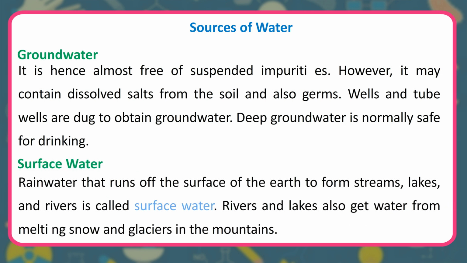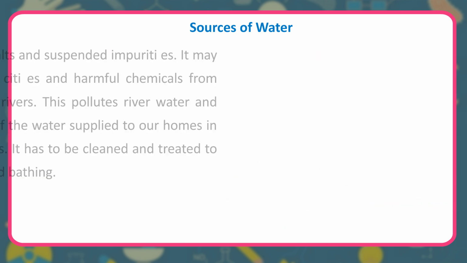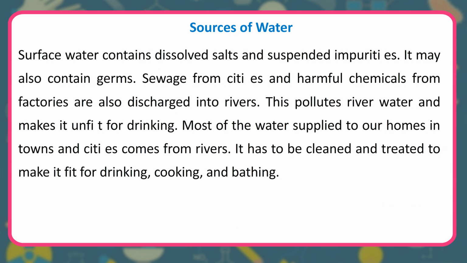Surface water. Rainwater that runs off the surface of the earth to form streams, lakes, and rivers is called surface water. Rivers and lakes also get water from melting snow and glaciers in the mountains. Surface water contains dissolved salts and suspended impurities. It may also contain germs. Sewage from cities and harmful chemicals from factories are also discharged into rivers. This pollutes river water and makes it unfit for drinking.